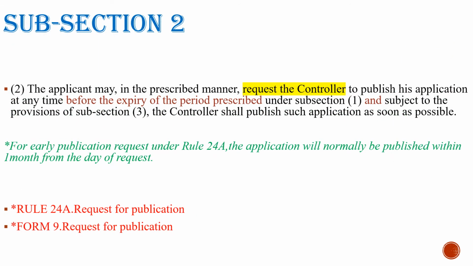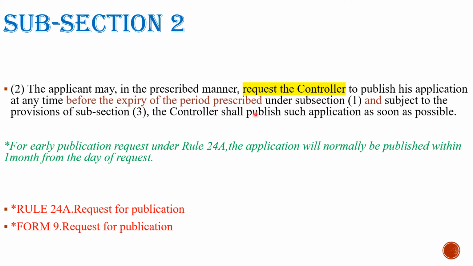Subsection 2 says, the applicant may, in the prescribed manner, request the controller to publish his application at any time before the expiry of the period prescribed under subsection 1, and subject to the provisions of subsection 3, the controller shall publish such application as soon as possible.